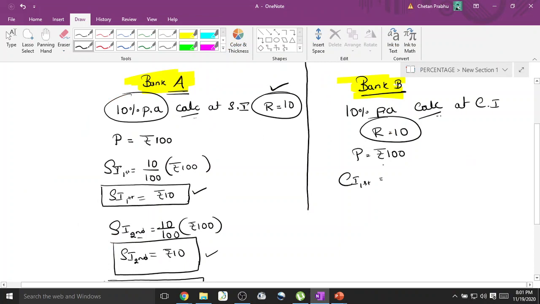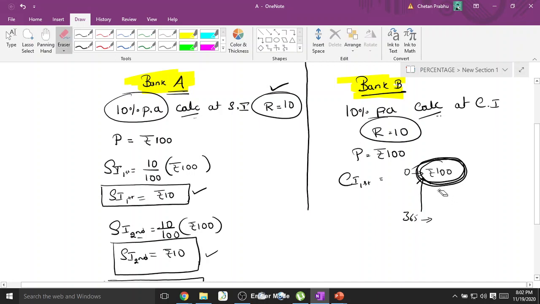See here, in the first year, when do they calculate interest? On the 365th day, yes or no? On the last day of the year you calculate. So on the 0th day it was how much? 100 rupees. On the 365th day, the amount at the end of the previous year means 1 year ago, what was your sum?